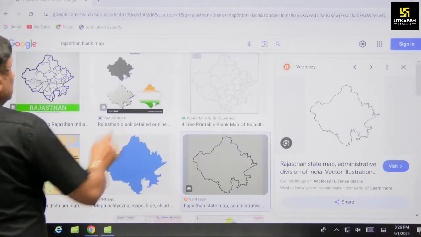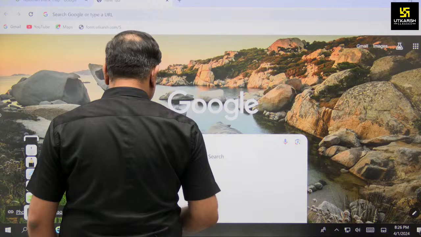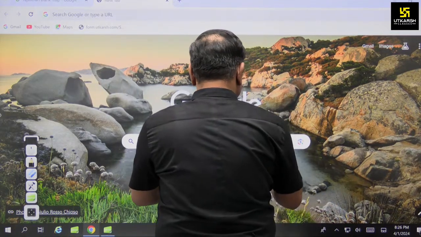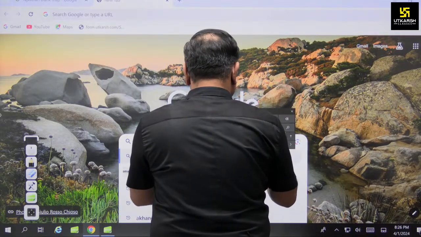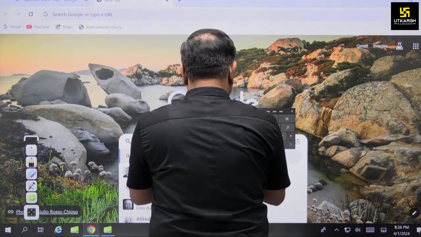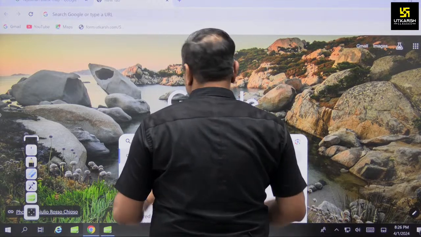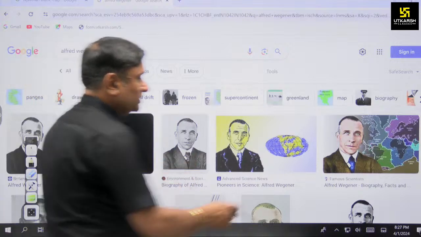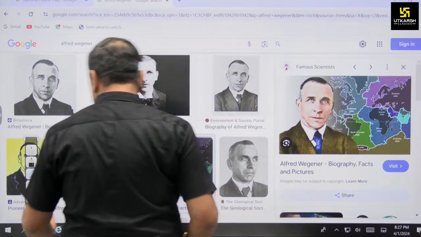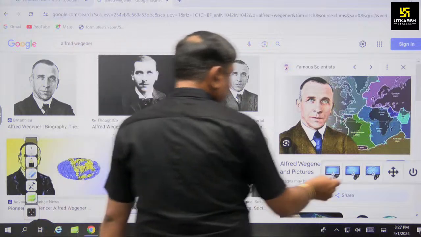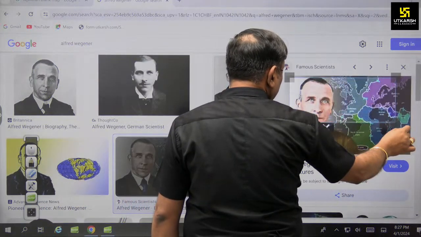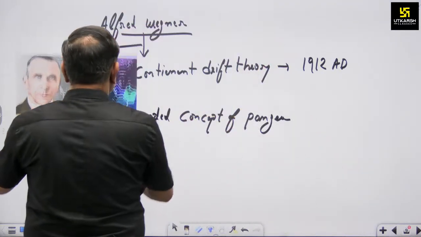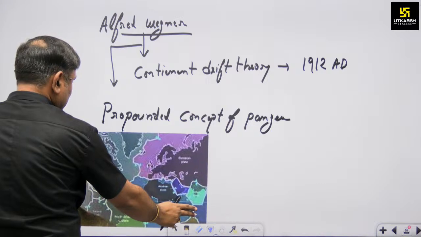Okay, I'll show you the image of Alfred Wegener through the internet. Alfred Wegener postulated this theory of continental drift. So it was the idea of Alfred Wegener, and as per Alfred Wegener, there was a land mass. He is Alfred Wegener. He is a German scholar.